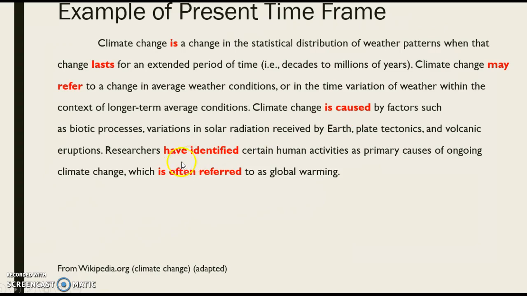And we have one verb phrase here that's in present perfect. So this particular sentence, researchers have identified certain human activities as primary causes of ongoing climate change. This is referring to a time before the focus time.